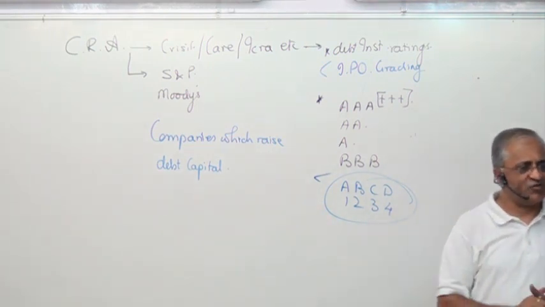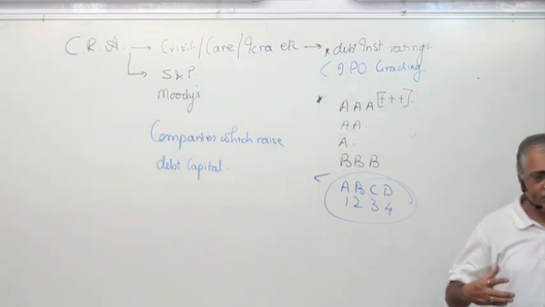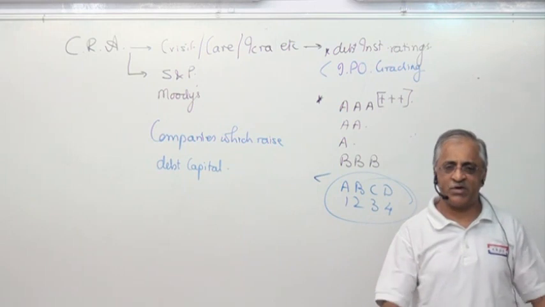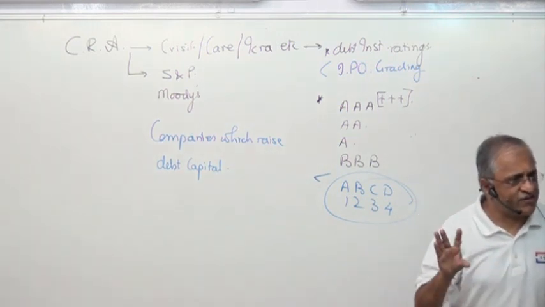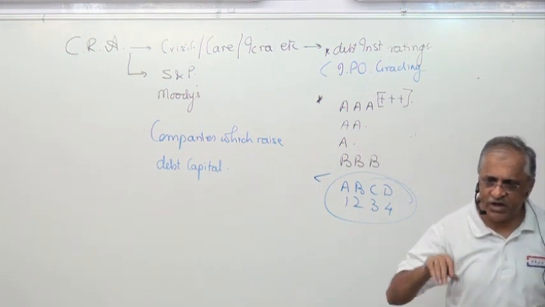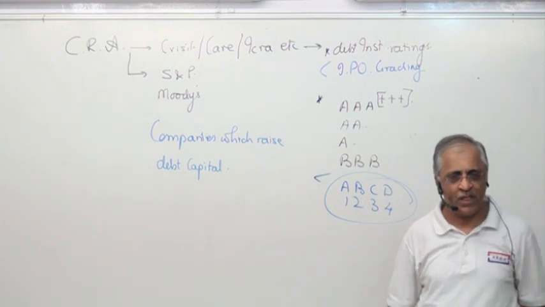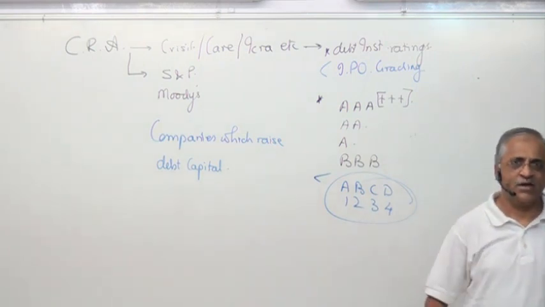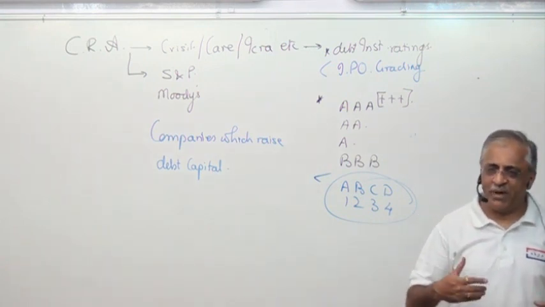So I decide it is only single A. My committee will tell the company's board, or whatever committee they have formed, that we have analyzed all the factors, there are plenty of factors we take into consideration, these are our working papers, and this is the rating allotted to you, A. If the company is not satisfied, the company says, no, we are not satisfied by it. Then he gives me feedback.